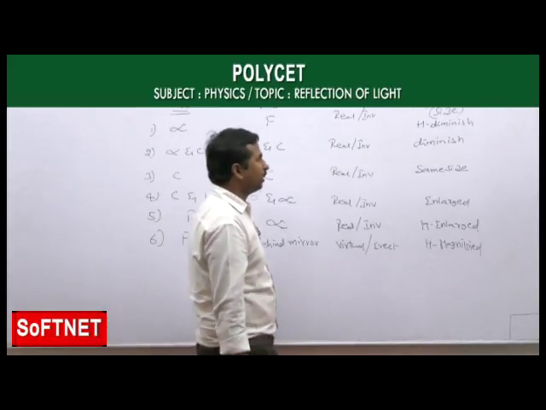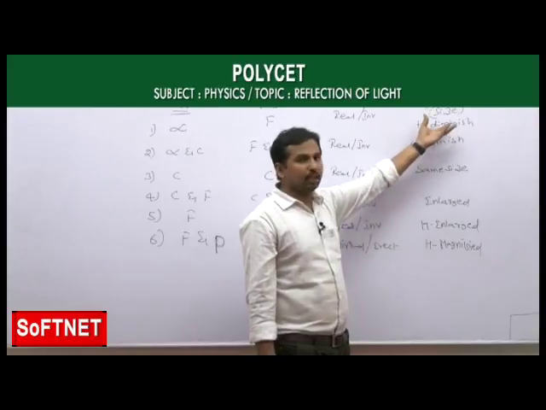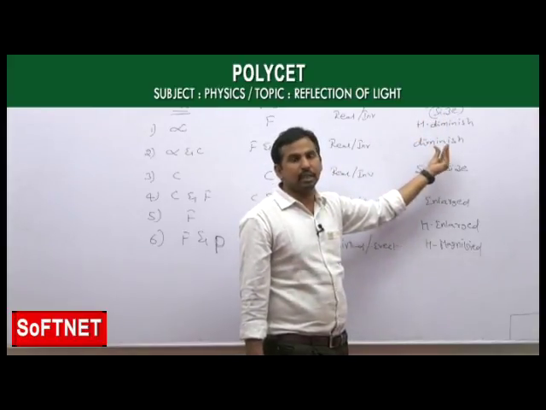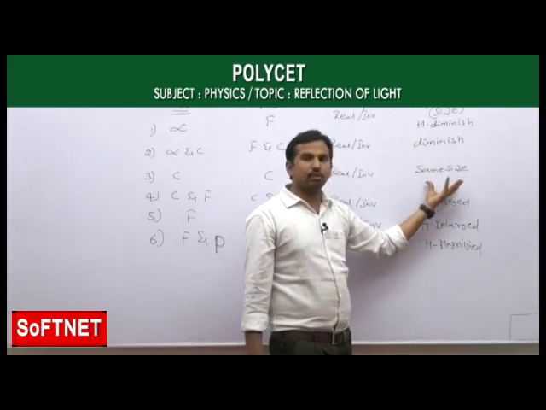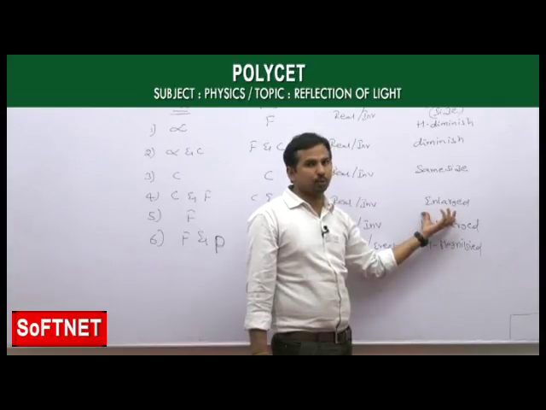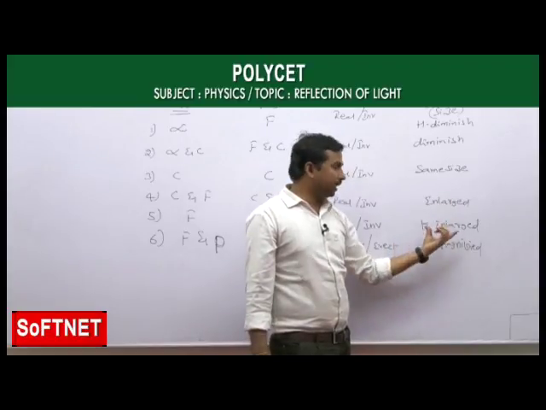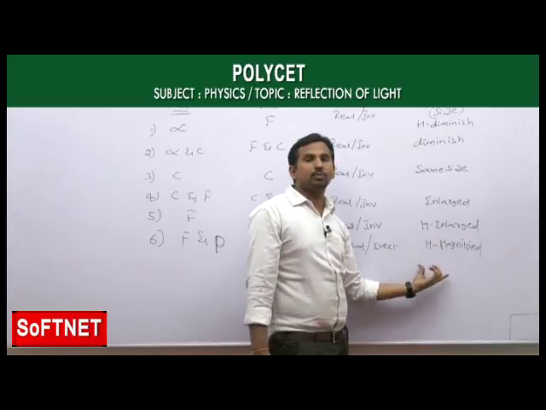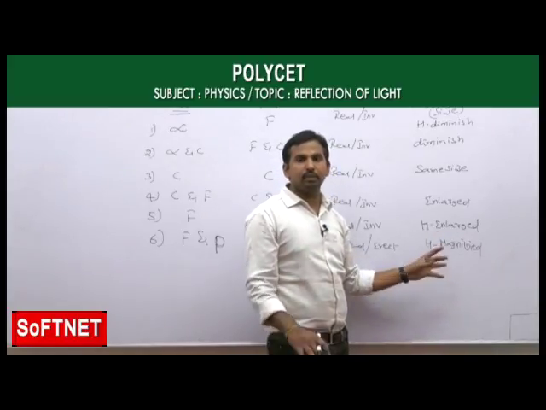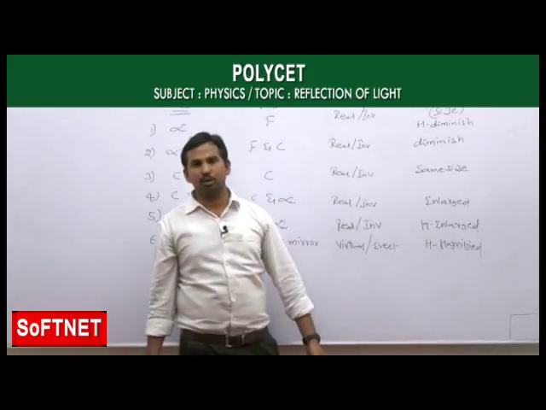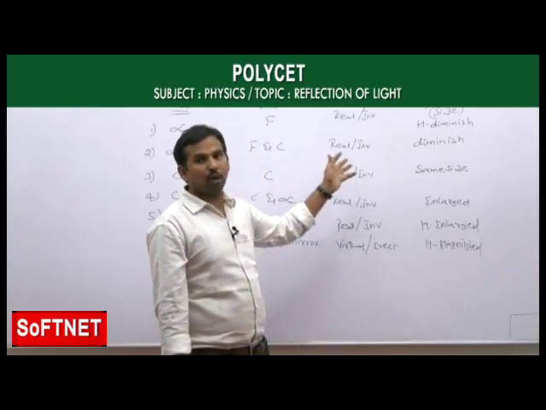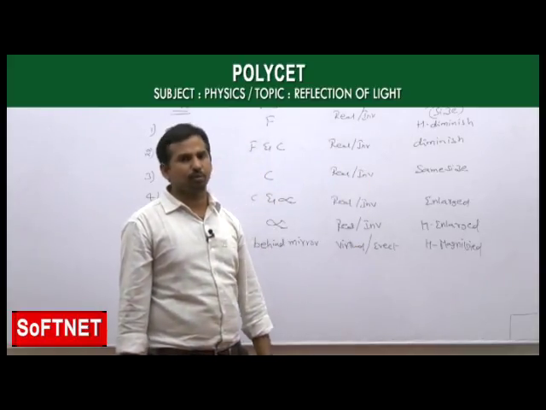And not only that, even if you see the size there, at first it is highly diminished, like a point. After that we have a diminished size, less than the object size. Next one is the same size as the object. Next one is enlarged, meaning the size of the image is more than the size of the object. And the next one is highly enlarged, and in the last case we are getting a highly magnified image. This is the nature of the images formed by the concave mirror when the object is placed before the mirror and moved near towards the concave mirror.